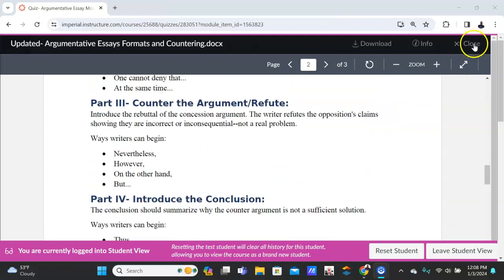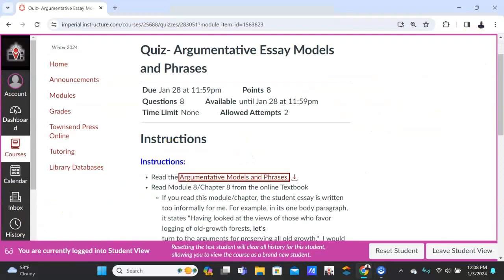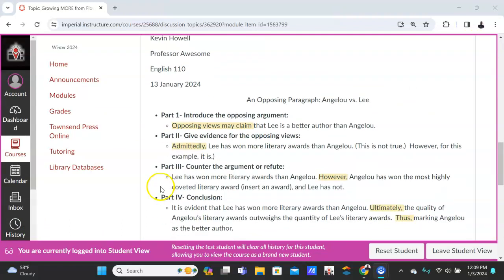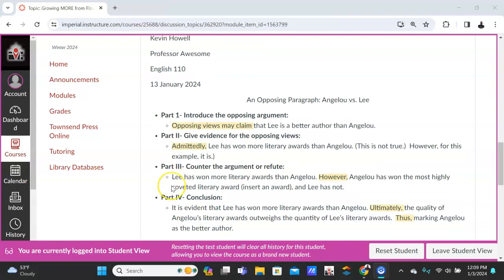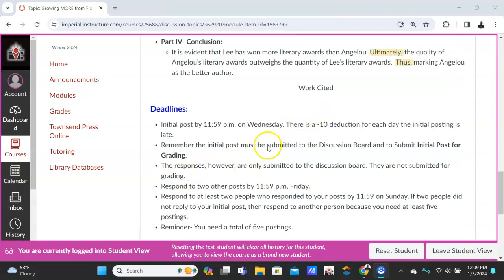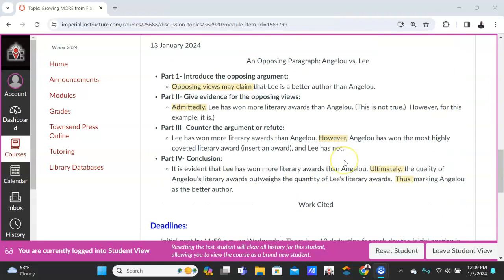I'm going to jump out of here, come back to the prompt. Again, this is an argumentative paragraph only. This would be a paragraph that we put in the essay. Remember, in an argumentative essay, you want to bring in the other side, the opposing view. If you don't understand this, please go back and watch the first 2 videos, the quizzes that I showed you already. It'll be very clear for you there. Okay, and then at the end here, obviously, you need your works cited. And since we're only using Angelou, you would be Angelou, Maya.